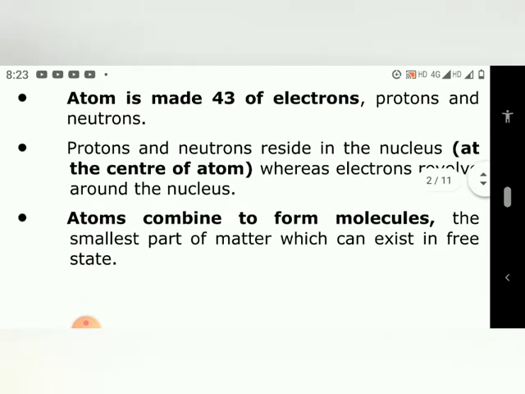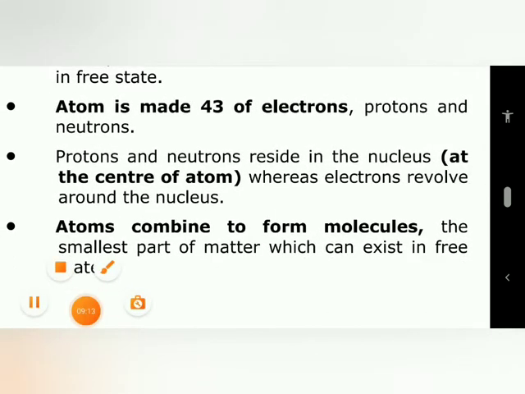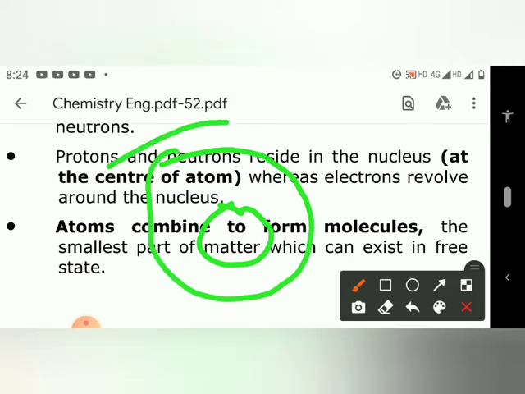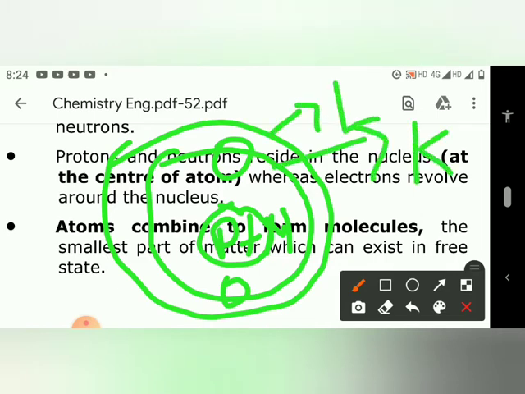And the next point is proton and neutron reside in the nucleus. We all know through the model of atom that here is the atom, and it has electrons revolving around it like this. Here proton plus neutron in nucleus, and here electrons in the first shell which is known as K shell, and this one is L shell. It has 8 electrons.